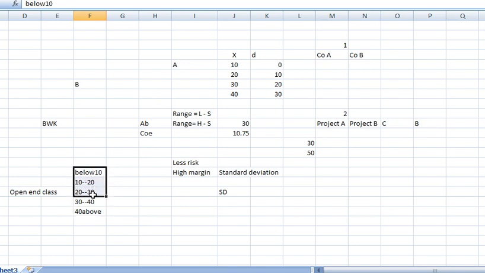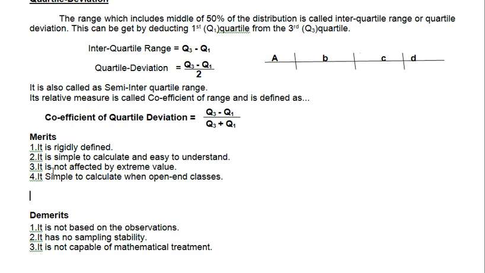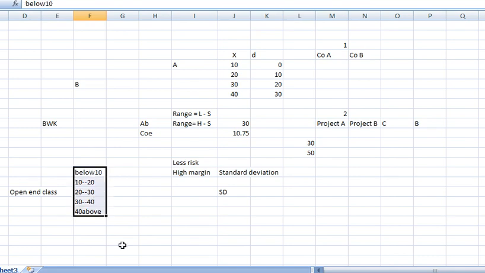So there is no problem for finding the quarter deviation if the question is like this. No need to change. Like this one is 0 to 10, this one is 40 to 50. Whatever the question is, you keep the same question in the solution. But in case of arithmetic mean, you need to change this number and this number. That was what we were discussing, extreme items. It is simple to calculate in open-end class. See, it is very simple to calculate in this case. No change in the solution. Whatever the question is, you take the same and answer it.